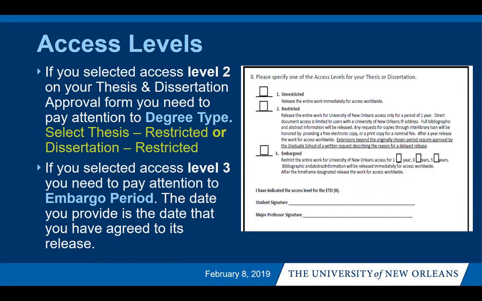Here's an example. If you turn in the signed approval form and your major professor tells you that you need to change the title, you will need to complete a new form with the title change and have your major professor sign it. If you have no access to your major professor and you can't get a signature, you will need to have that person email the graduate school or email the director, Amanda, saying that it is okay for the title change. And then we will print that out and staple that information to your actual signed approval thesis and dissertation form.